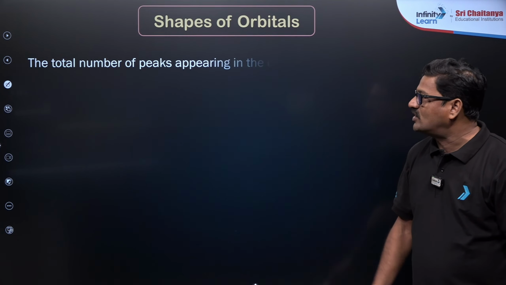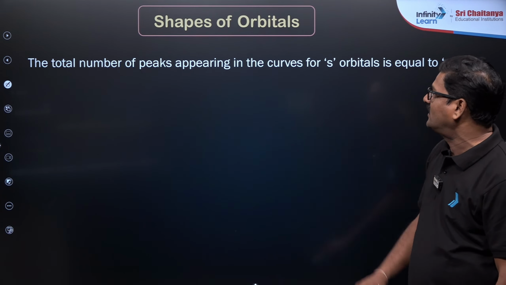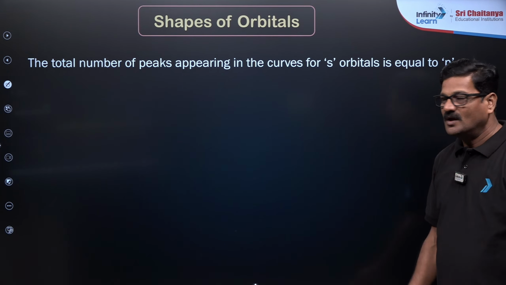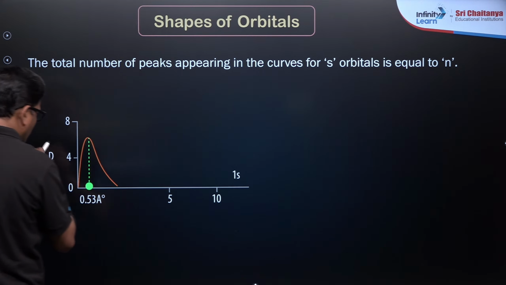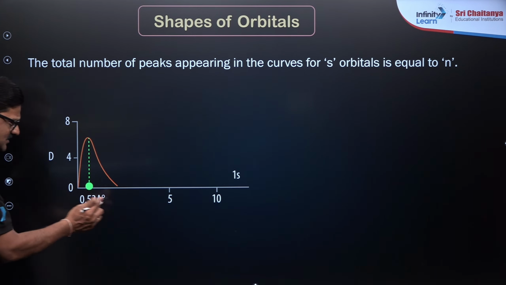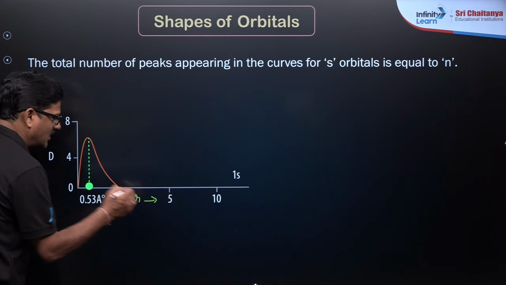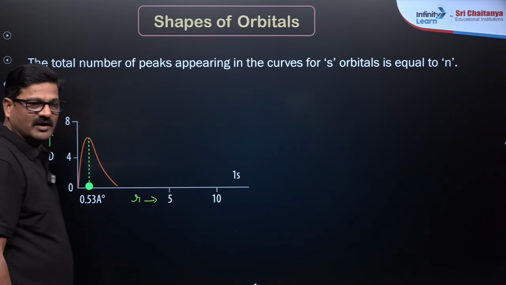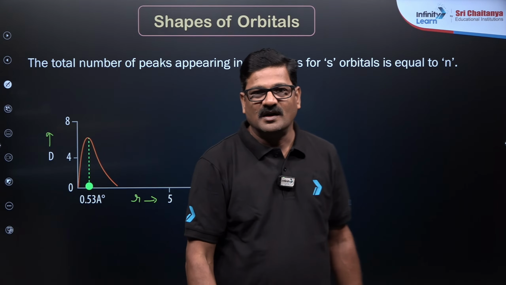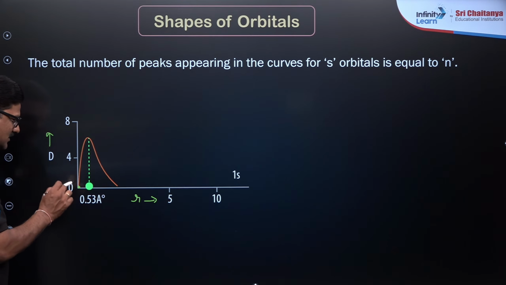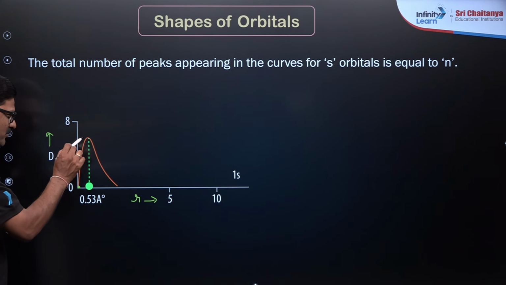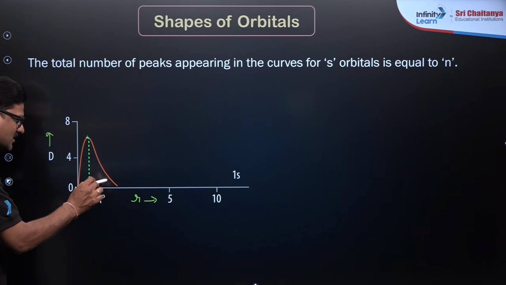Dear children, let's talk about the total number of peaks appearing in the curve for the s orbital. You have two types of graphs. Here, the radial probability density, 4 pi r square dr psi square, is plotted against radius. From the nucleus it increases to a maximum and then decreases.